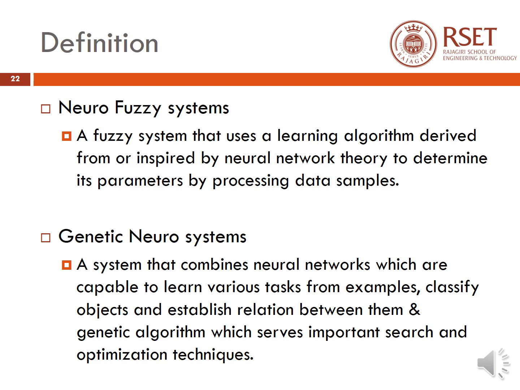Neuro-fuzzy systems can be defined as a fuzzy system that uses a learning algorithm derived from or inspired by neural network theory to determine its parameters by processing data samples. Genetic neuro systems can be defined as a system that combines neural networks, which are capable of learning various tasks from examples, classifying objects, and establishing relationships between them, and genetic algorithms, which serve as important search and optimization techniques.